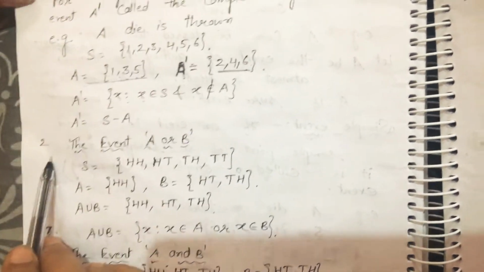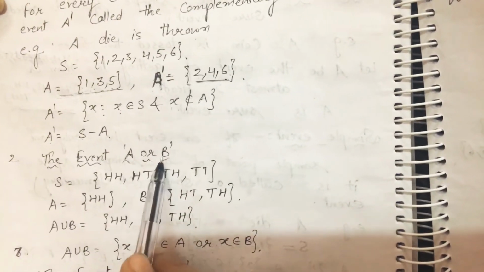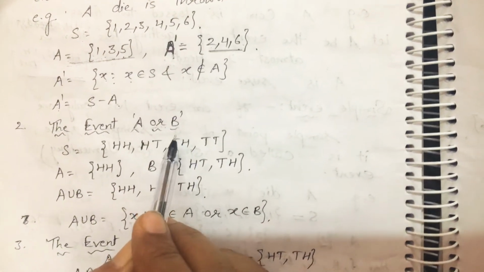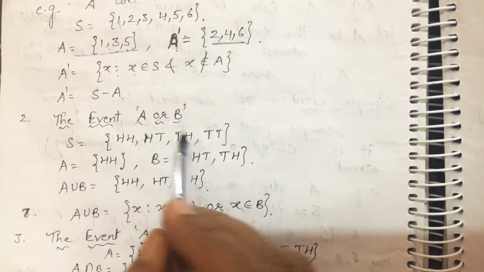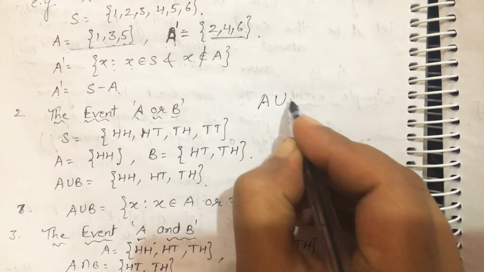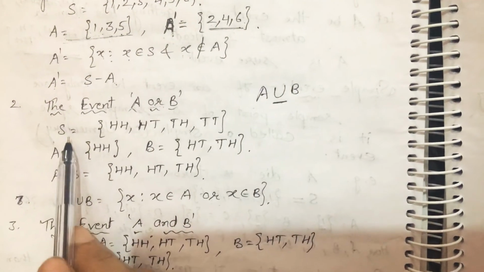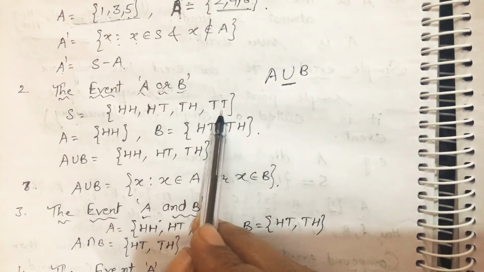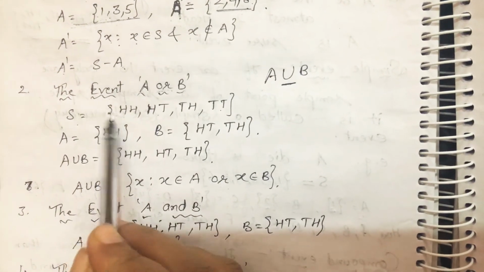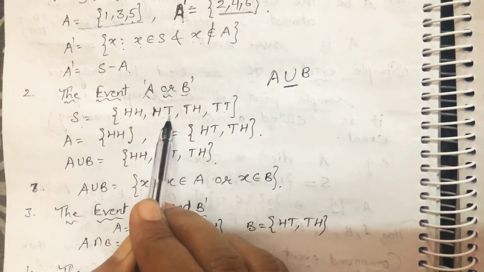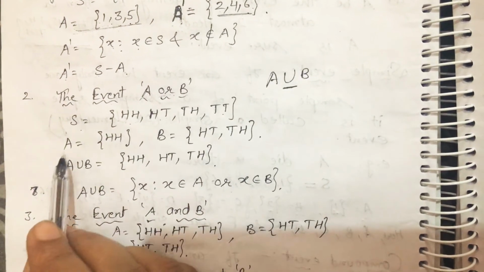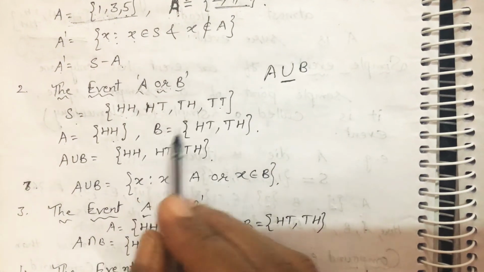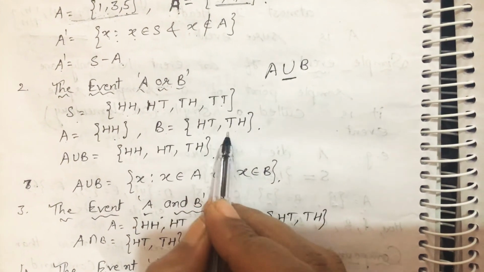Okay, and now second is the event A or B. A or B means A union B, and we have read this in sets also. A or B means we will use the symbol for union. So suppose S is the sample space whose elements are HH, HT, TH, TT. A coin is tossed 2 times, then what is the sample space? HH, HT, TH, TT. A be the event of getting both heads, so HH, and B be the event of getting exactly one head, so HT and TH.